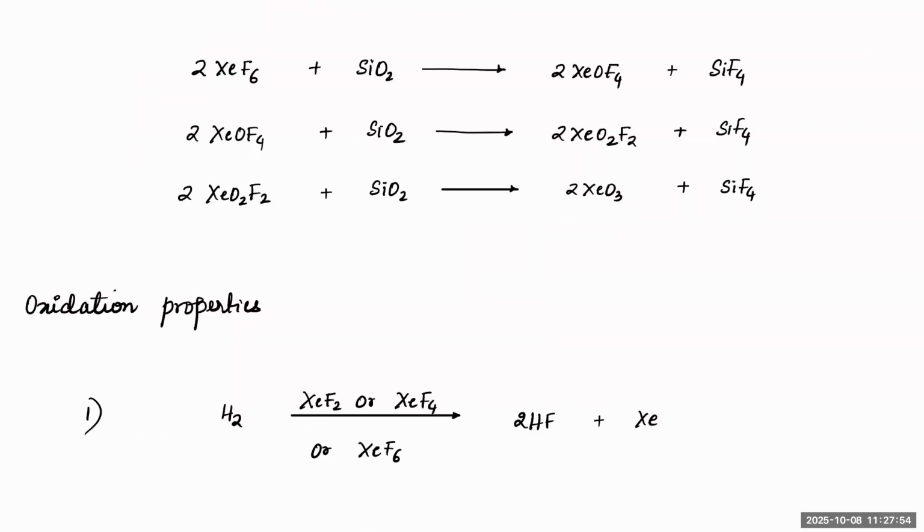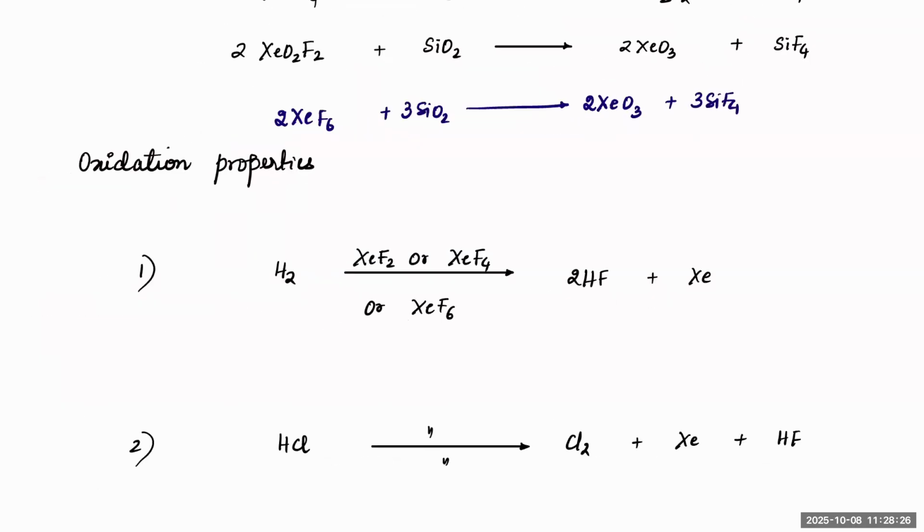You can write it as XeO2F2 plus SiO2, and 3 moles will convert into XeO3 plus SiF4. Clear, beta? Yes, sir. Okay. Sorry, this is XeF6. So if I take this as 2 moles and 3 moles, how many moles will you get? You'll get 2 moles here and 3 moles here. Done? Next.